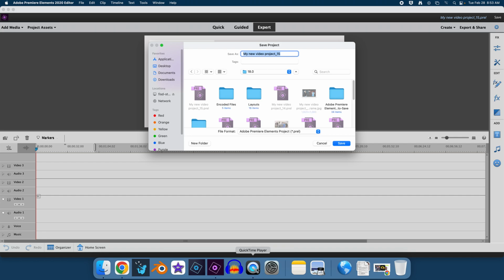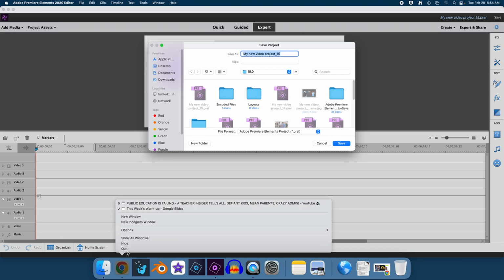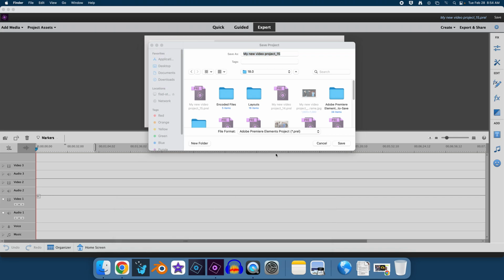So obviously I'm screen recording this, that's why QuickTime is open. I do have Google open. I probably should close that, but I just don't want to because I don't want to lose my tabs. But I would recommend that you guys close Chrome, and you would actually have to right click on it and say quit to really close it. But here's where you would name it.